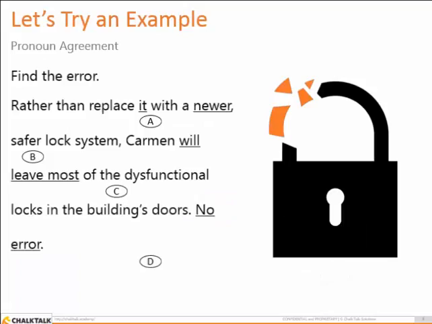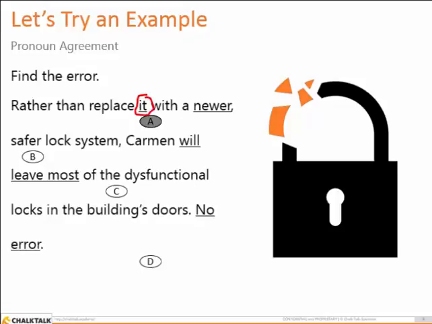Try to find the error here. Remember that some sentences do not have obvious errors. These are usually the kinds of questions that are at the end of the section. They sound perfectly fine. The error doesn't jump out at you. You need to look closer. This is one of those difficult sentences that you might see at the end of a section. Look at the pronoun it. What does it refer to in this sentence?